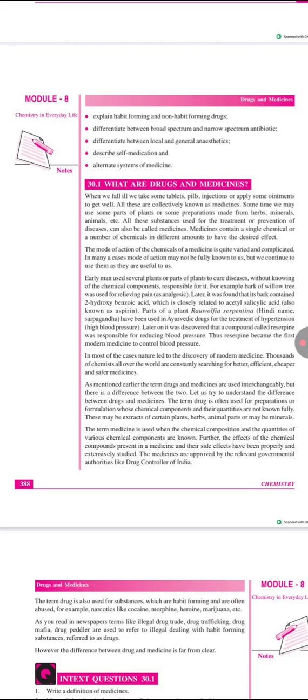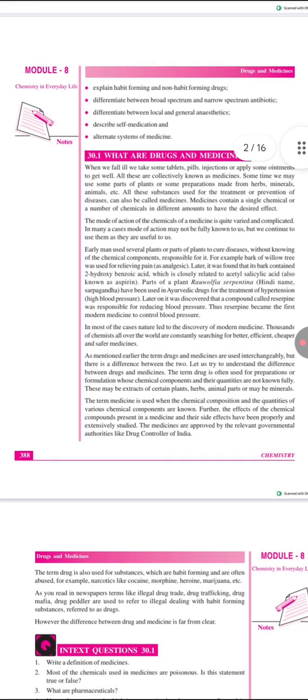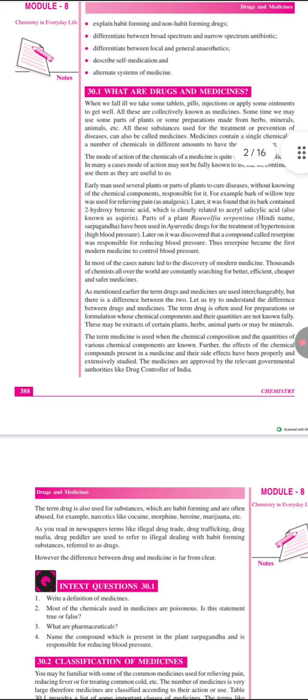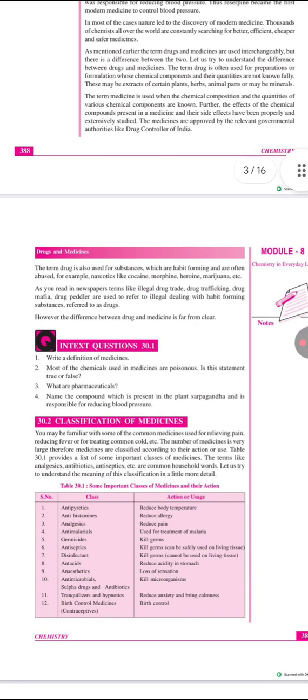The term drug is often used for preparations whose chemical components and their quantities are not known fully. They may be extracts of certain plants, herbs, animals, or maybe minerals. The term medicine is used when the chemical composition and quantities of the various chemical components are known. Further, the effects of the chemical compounds present in a medicine have been properly and extensively studied. Medicines are approved by government authorities like the Drug Controller of India.